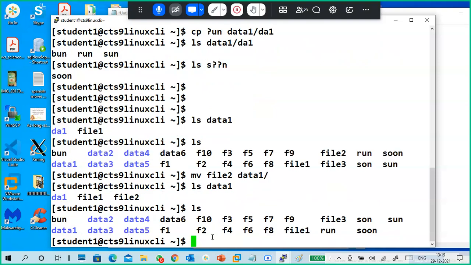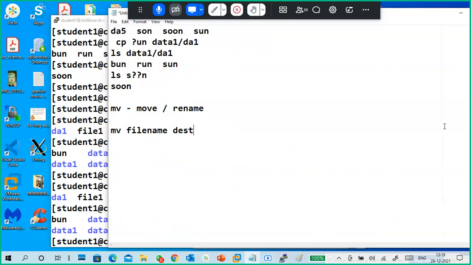But check the local directory. Where is file two now? Move means cut paste. Cut paste means it removes the file from the source location and pastes it in the destination location. Copy means copy paste. Move means cut paste kind of stuff. Copy, paste; move, cut paste.